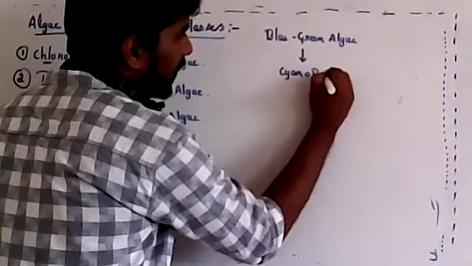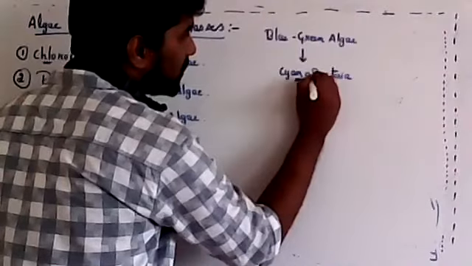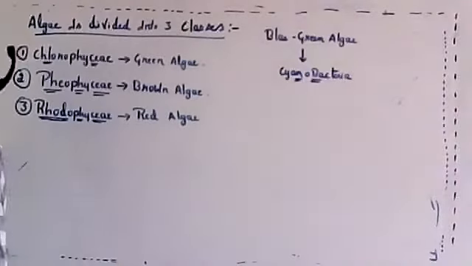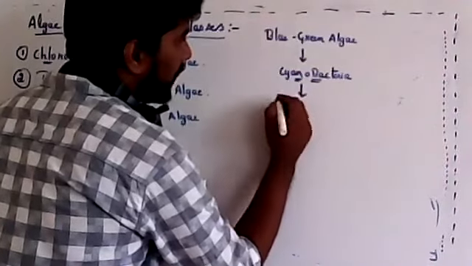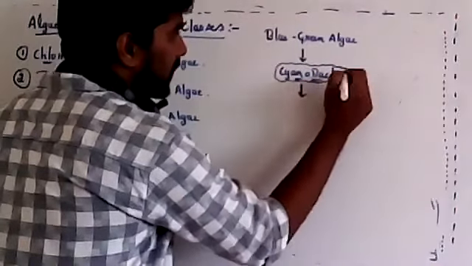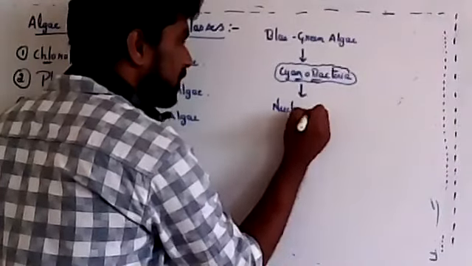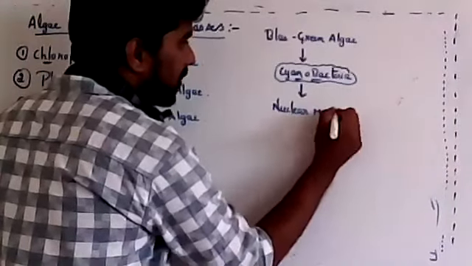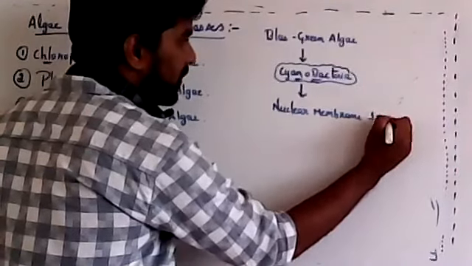We will not study blue-green algae here because we will study it in the second chapter. This blue-green algae, which is known as cyanobacteria, has no nuclear membrane. Nuclear membrane is absent.